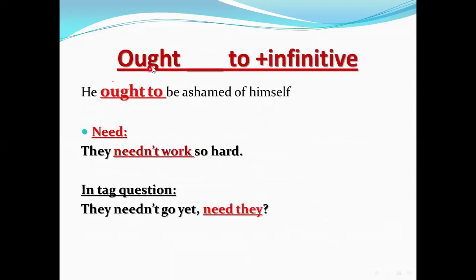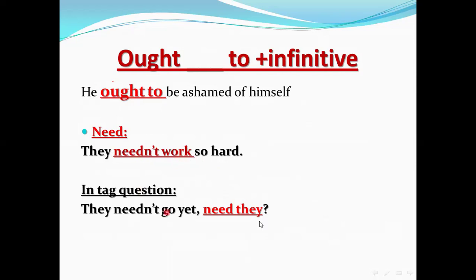We have another expression here, which is ought to plus infinitive form, like this. He ought to be ashamed of himself. Need. We have need. Need also. They needn't work so hard. Need can't be followed by to, so they needn't work so hard.